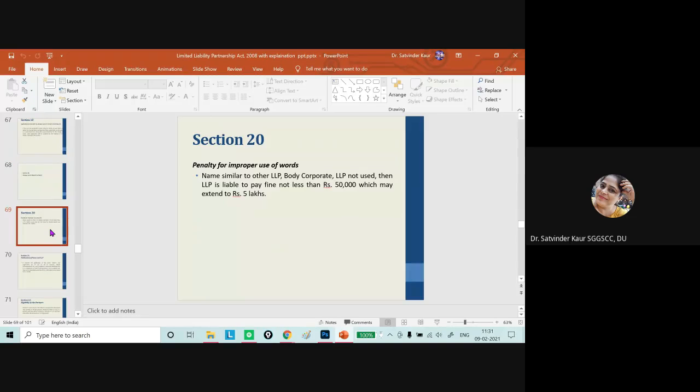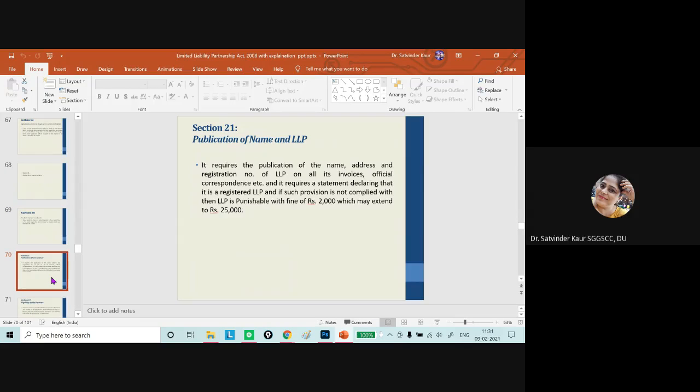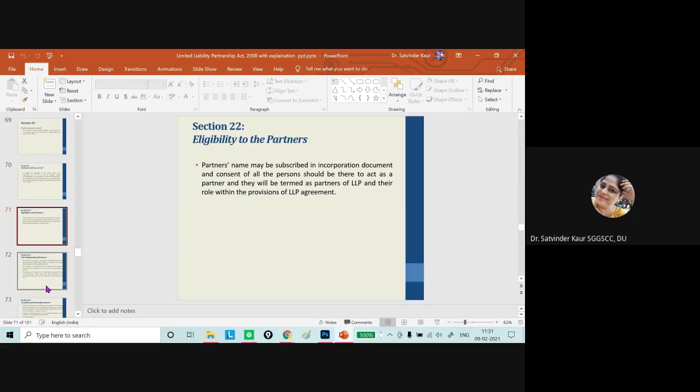Then in penalty for not using the word LLP in the name, there is again going to be a fine of 50,000 up to 5 lakh rupees. Then you need to publish the name on all the official letterheads, all the documents as such. So if there is contravention in this also, again a fine of 2,000 to 25,000 rupees will be there.